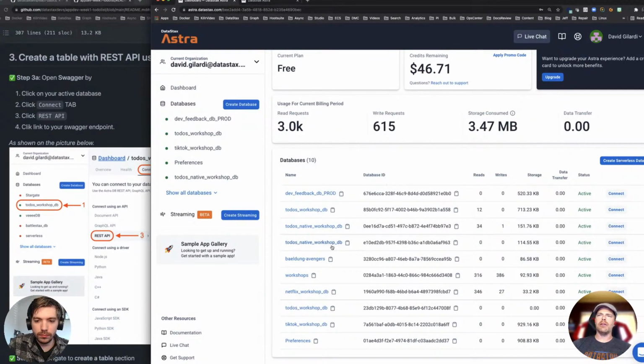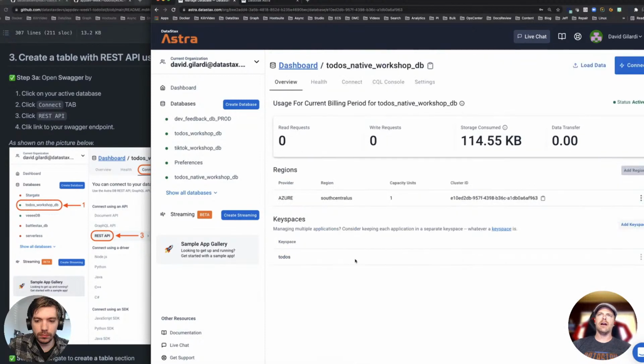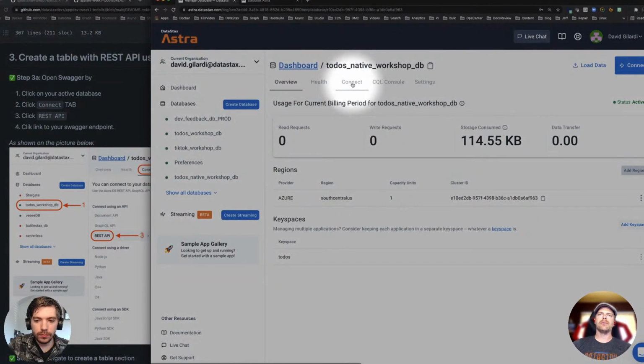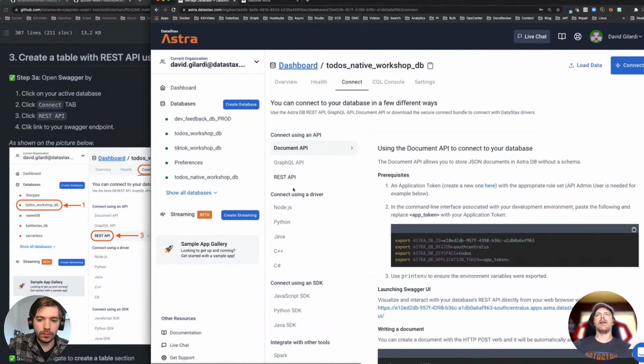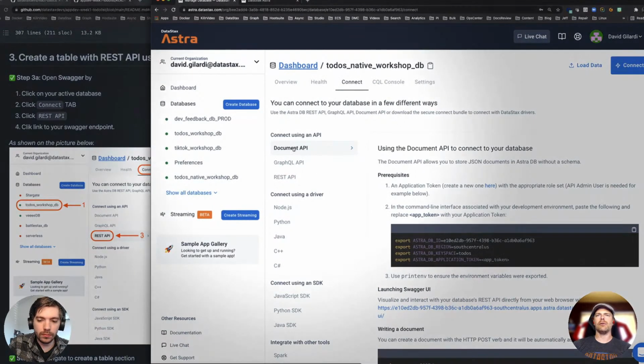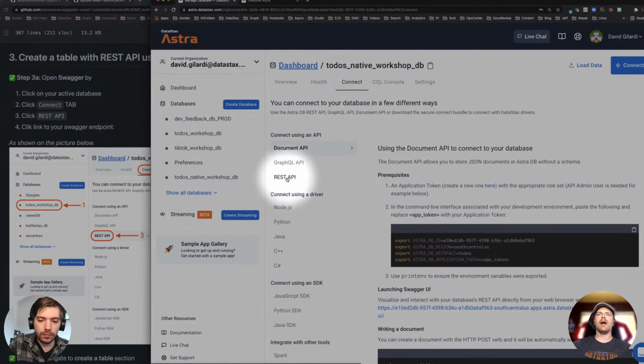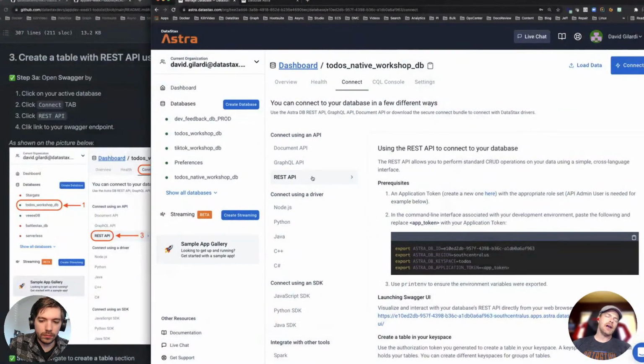So if you click on the database itself, you'll see here you have this Connect tab, right? So if you go to the Connect tab, there's a whole set of APIs that are here. You'll see Document, GraphQL, and REST. Now, today we're going to focus on REST. If you're not familiar with REST APIs, you're going to see one kind of in action here in a moment.